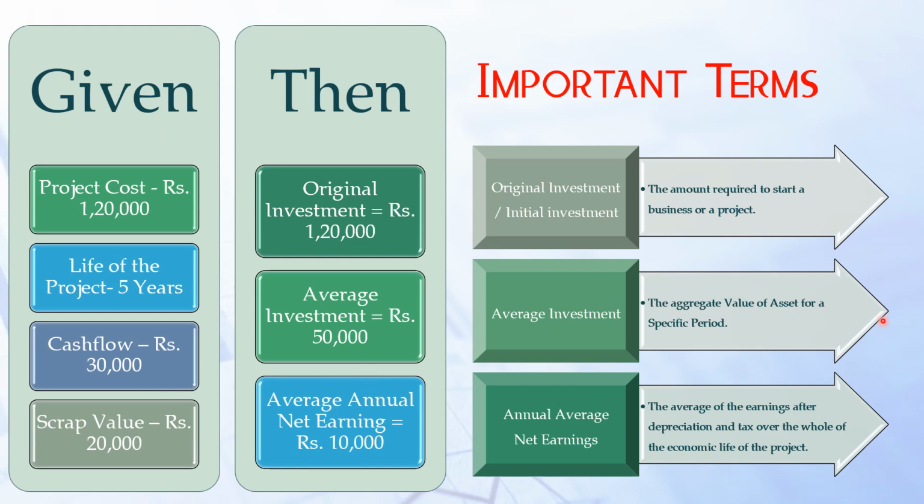Okay, these things you have to understand in basic. Here we will not use cash flow, we will use only profit after tax and depreciation. So we have to check the information given in the question clearly and identify which we have to use, whether we can directly substitute the value or we have to do adjustment before substituting the value. You have to make sure of that. And here you can use either original investment or average investment. We'll see the problem, and once you see the problem, you can understand.